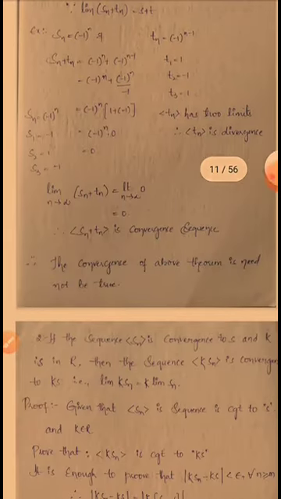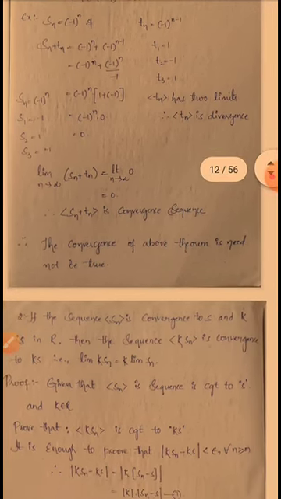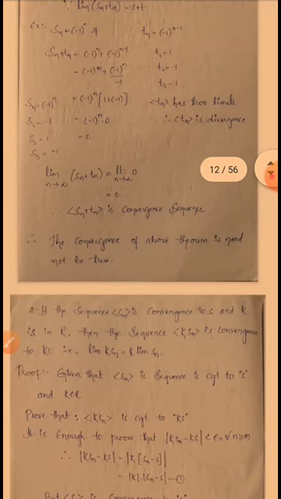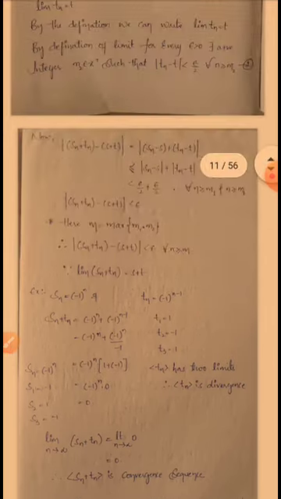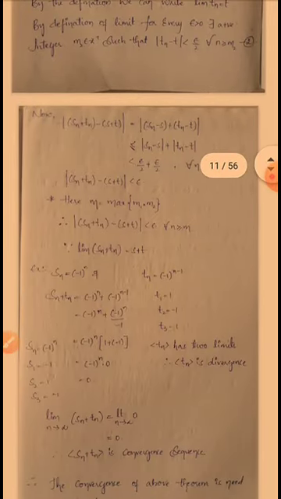Next, if the sequence Sn converges to S and K is in R, then the sequence K into Sn converges to Ks, that is limit K into Sn is equal to K into limit Sn. Okay, so this is the one theorem again, and it is completed.